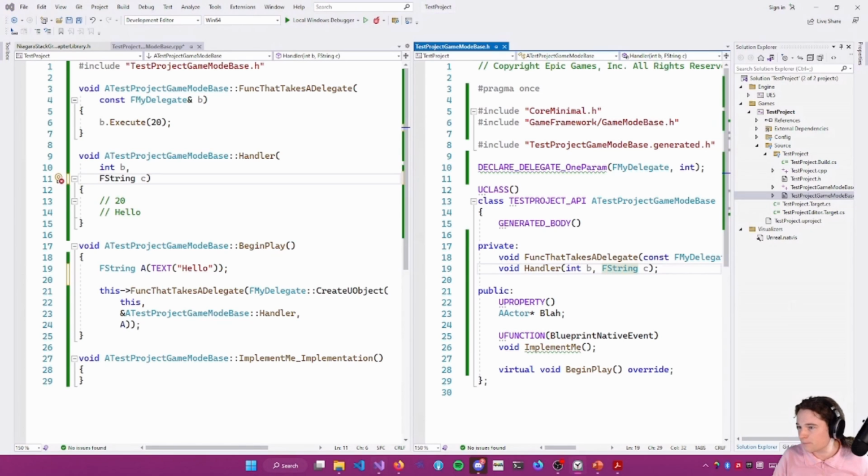How are we doing with time? Oh, we're pretty much bang on time. Excellent. Were there any other questions about delegates and stuff before we take our afternoon break?